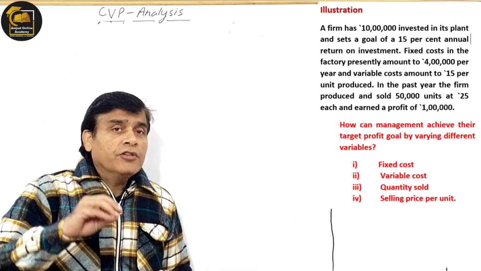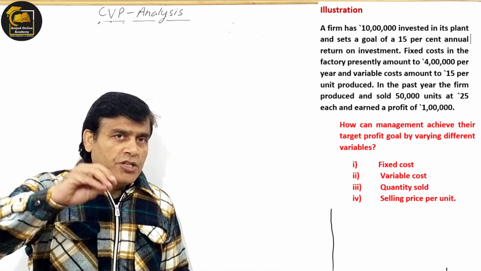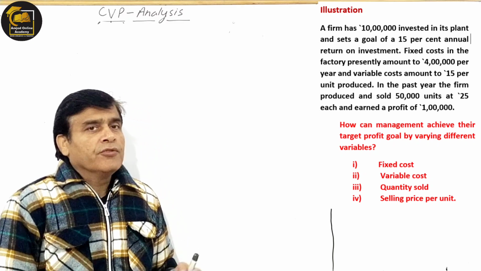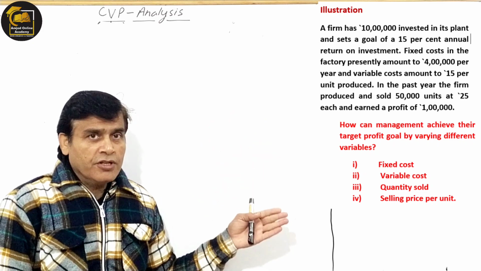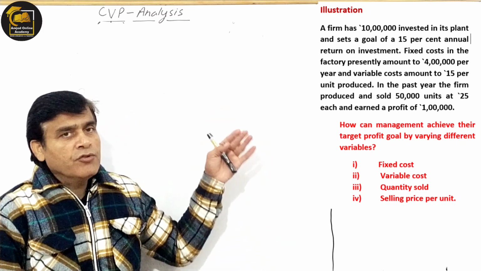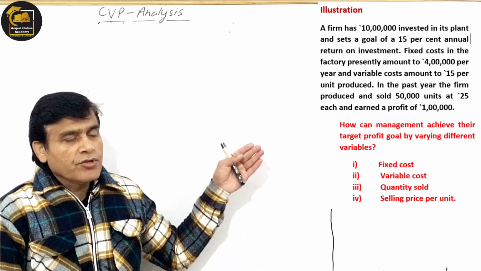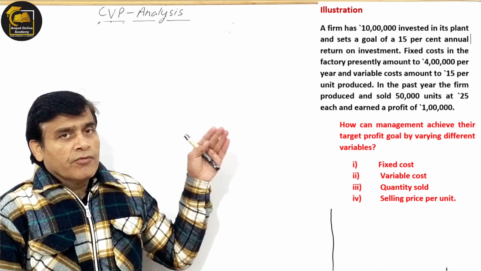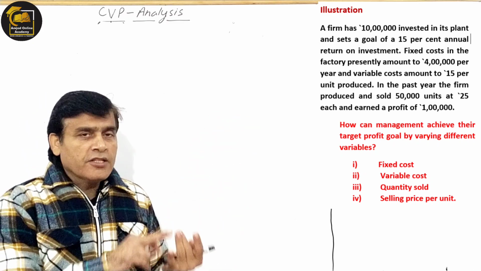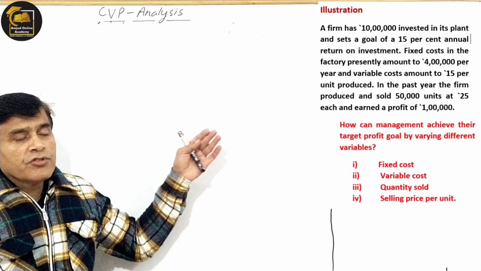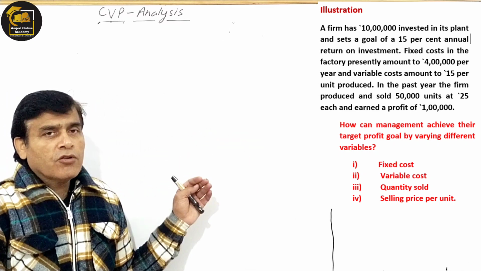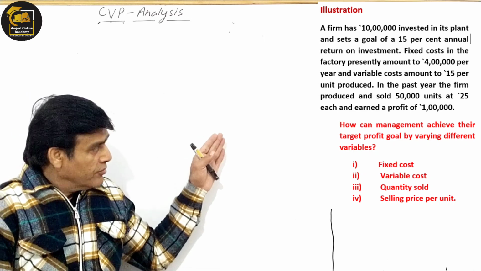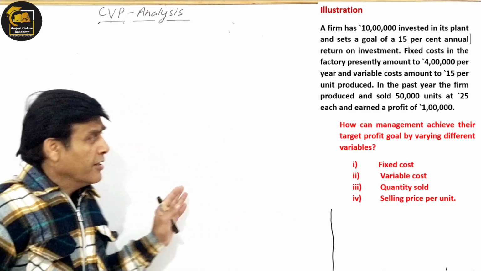So how will you achieve your target profit, or how will you achieve your goal, if you have to change 4 variables, which are given in the question? You are asked how you are going to achieve your goal, your target profit, if you change the fixed cost, number 1, if you change the selling price, if you change the quantity, if you change the variable cost, right? So this is what we will take here.